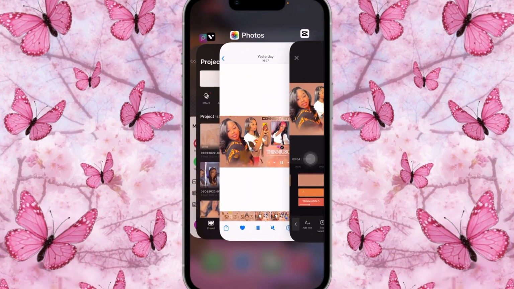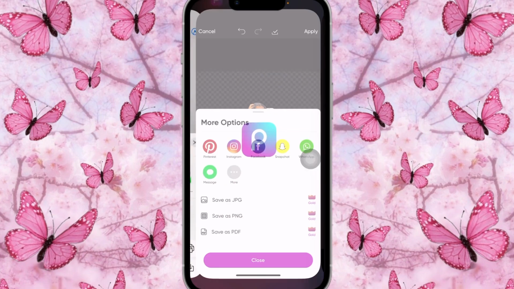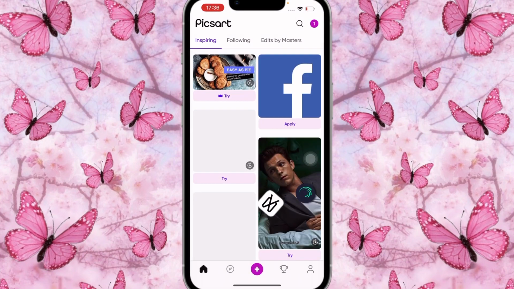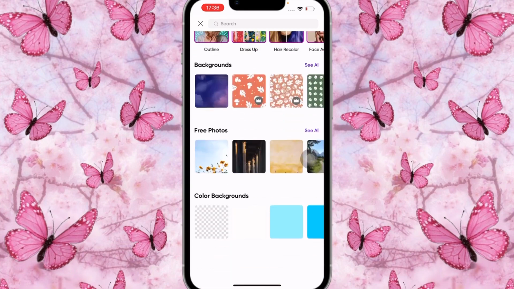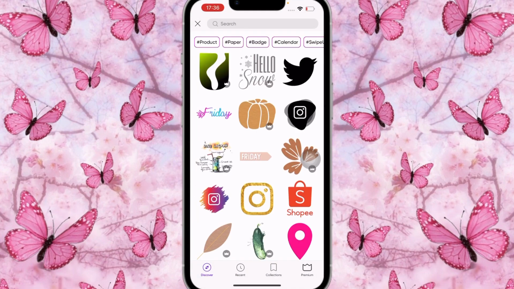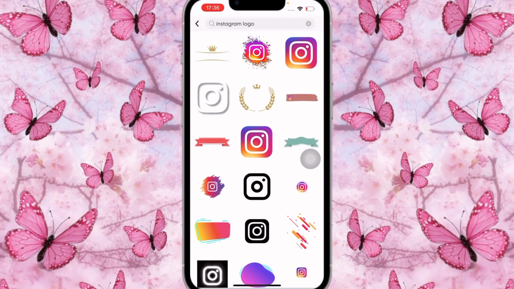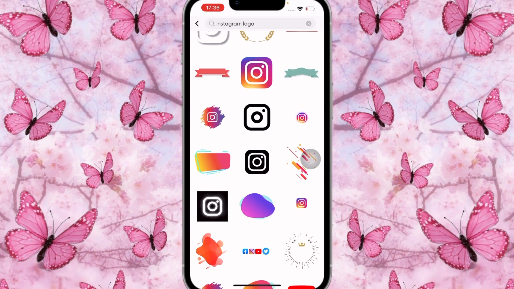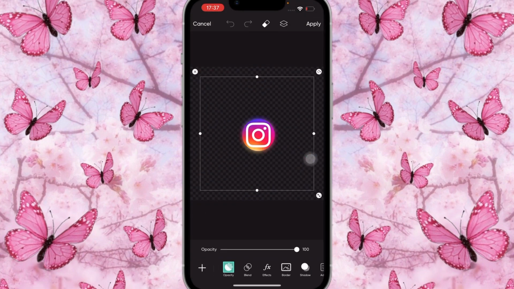But we're gonna come out of here first, and we're gonna go on to PixArt. Once we're in PixArt, you're gonna click on the plus sign, scroll all the way until you find the transparent background, the checker background, and then you're gonna click on sticker, and you're gonna look for Instagram logo. And the one that you'll be looking for is a circle one like this that has that glow behind it. That's what we're looking for. You're gonna do the same thing for TikTok. You're gonna look for TikTok until you find the round one with the glow behind.